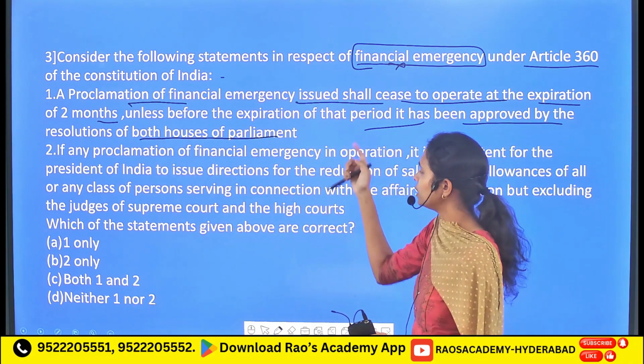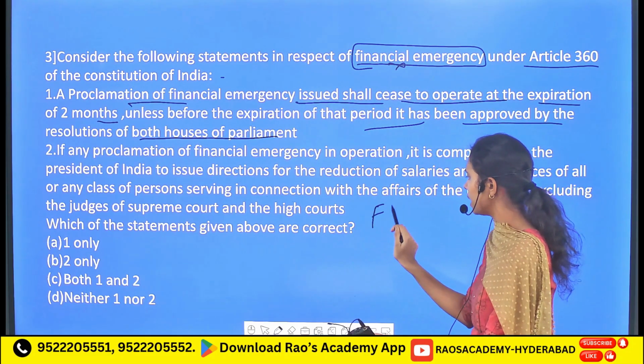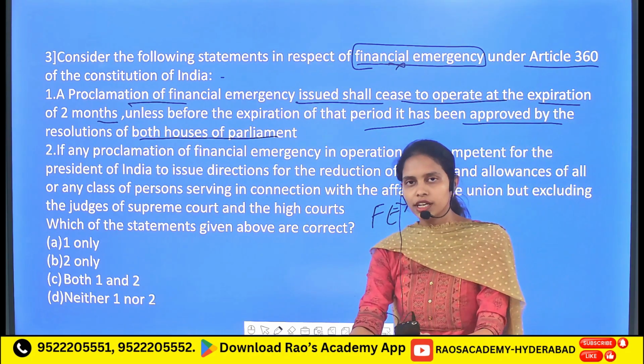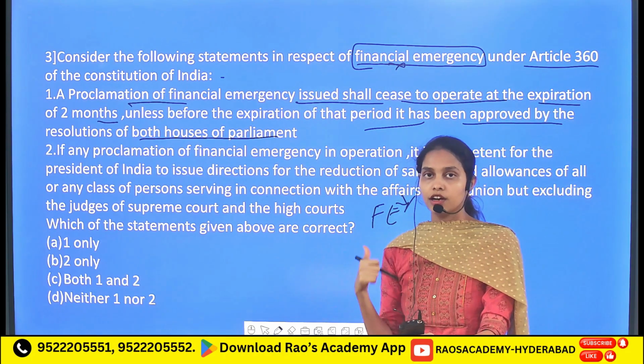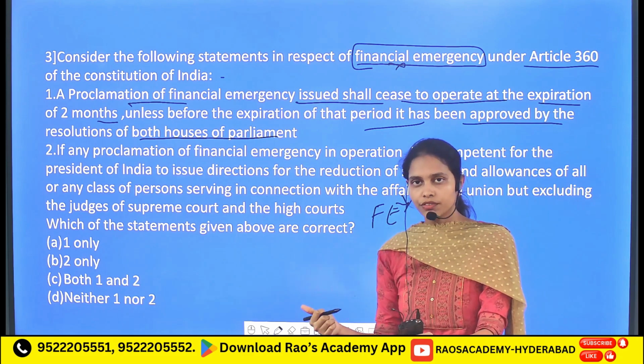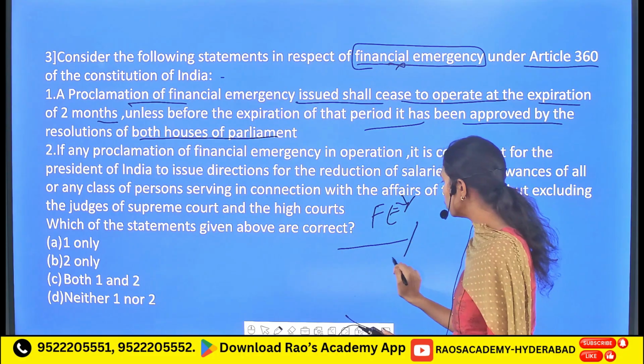Before going to it, let me give you a brief background. Whenever a notice has been given in any one of the houses to impose the financial emergency, it is given a 2 month time period.